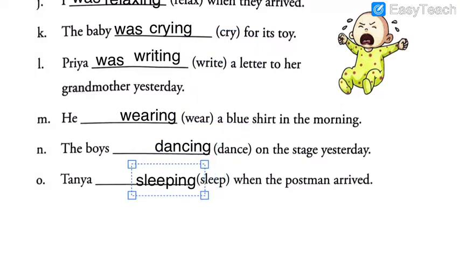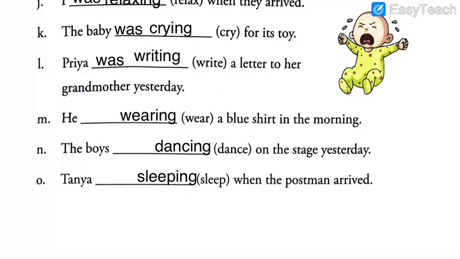Okay, so half of the answers are solved. Let us solve the second half part, or I should say first half part. He ___ wearing a blue shirt in the morning. So can you say he were wearing? No. Can you say he is wearing?